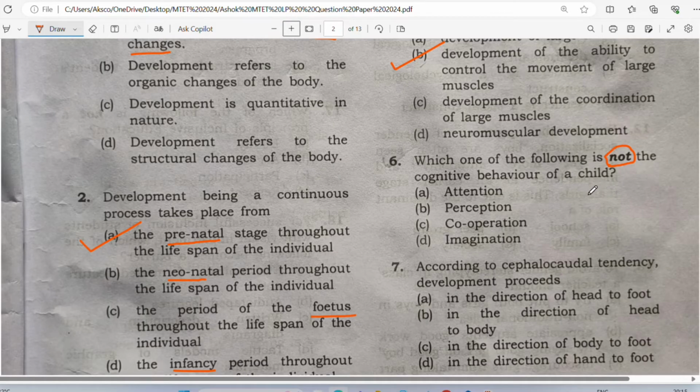So you have to understand always what cognitive means. Before answering this question, you need to know the meaning of cognitive. Cognitive means the mental ability, the mind. So it is asking you from these four options, that is attention, perception, cooperation, imagination, which of the following does not involve thinking or does not involve mind?